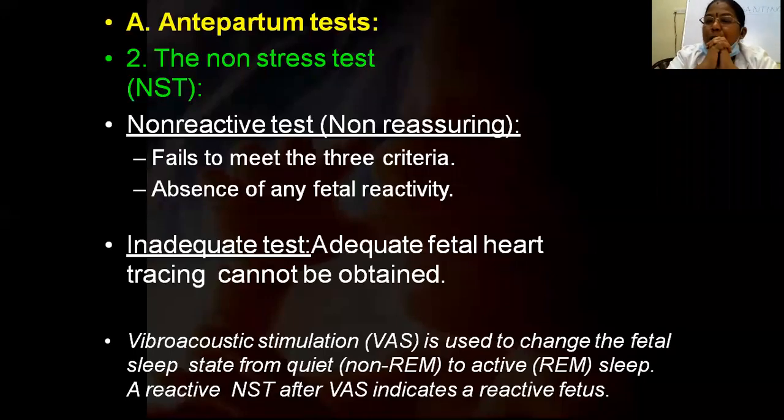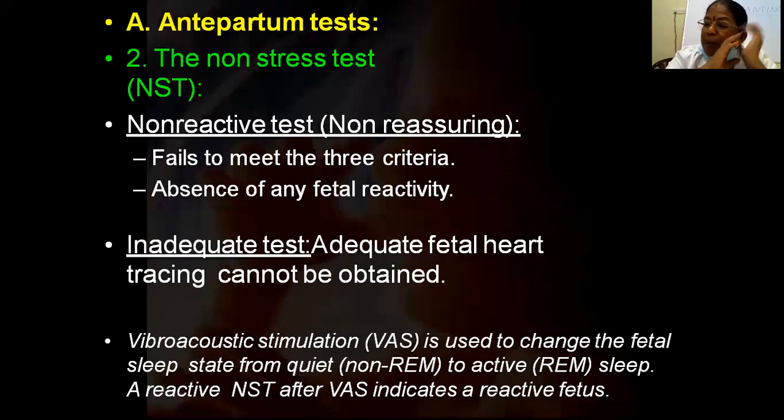So when there is a problem, what we do is ask the patient to eat her meal, or have some juice or drinks, and then we take the NST. If it is still not adequate, then we extend it to more than 20 minutes. Again we take 20 minutes of tracing. Usually we say it should be done in the morning. Then we will repeat it the next day. If it is still not coming properly, then we can give what is called a vibroacoustic stimulation.